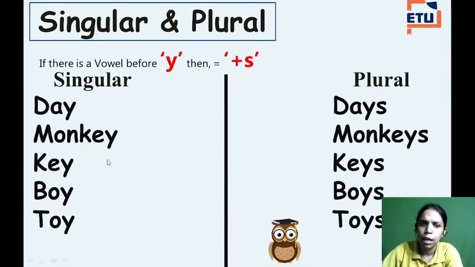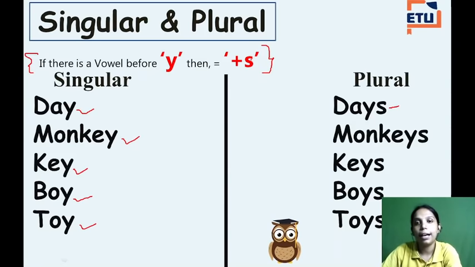Now you will see, ma'am, words like day, monkey, key, boy, toy, these are also ending with Y, right? But why are we writing S here? We should be removing Y and we should write IES in place of Y, right? Now see what this sentence tells us. This sentence tells us that if there is a vowel before Y, then we have to add S.